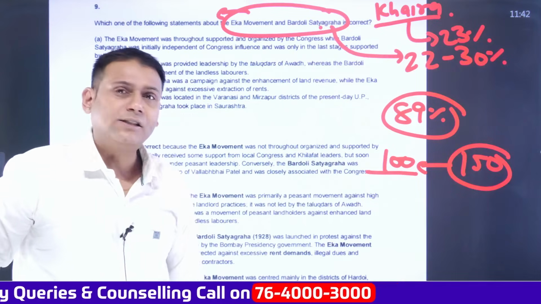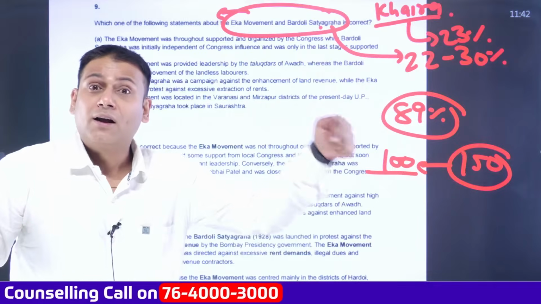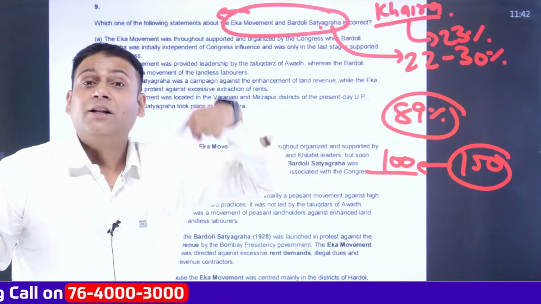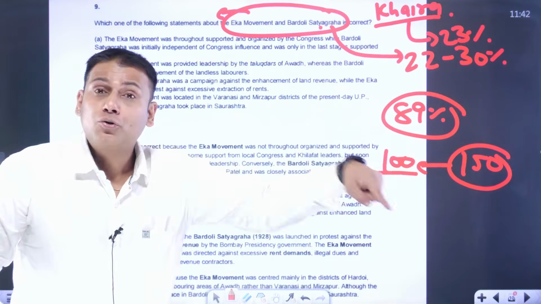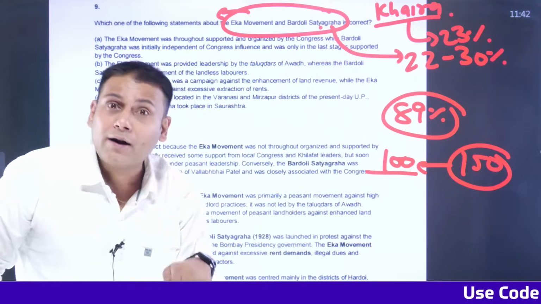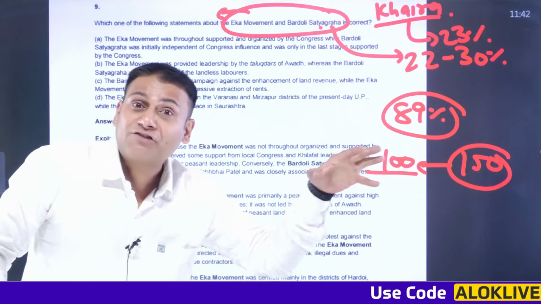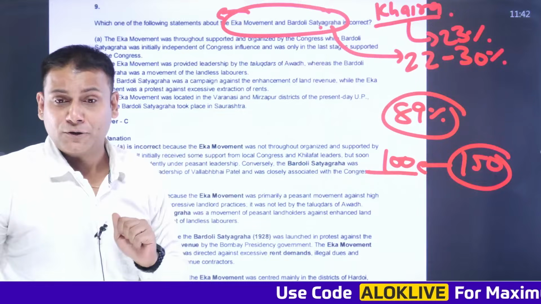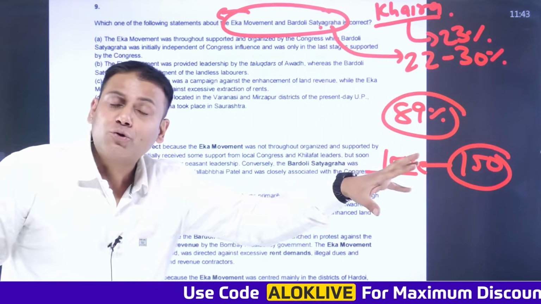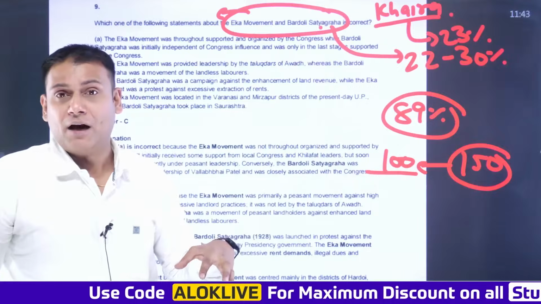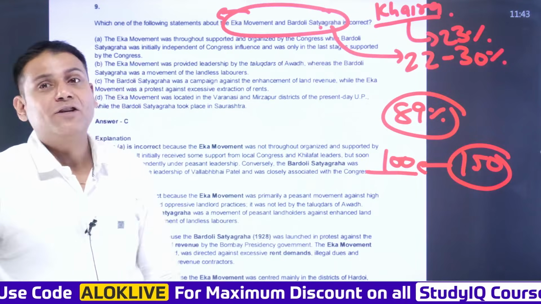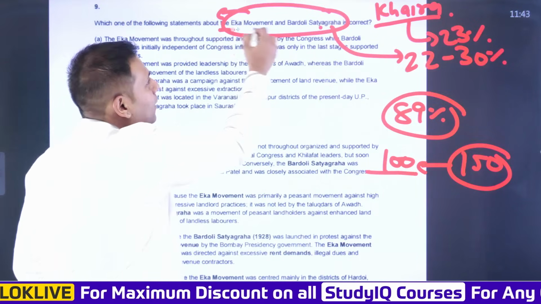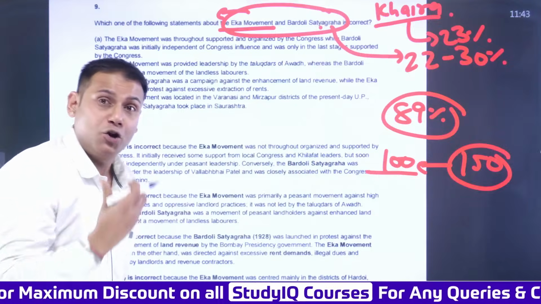Although the recorded rent is 100 rupees, the Zamindar will say the rent is 120 rupees, 130 rupees. So, apart from the recorded rent, the Zamindar used to extract more money from the farmers. Zamindars used to extract extra revenue from the farmers, and that became one of the major causes for the Eka movement, that is, extraction of more revenue.